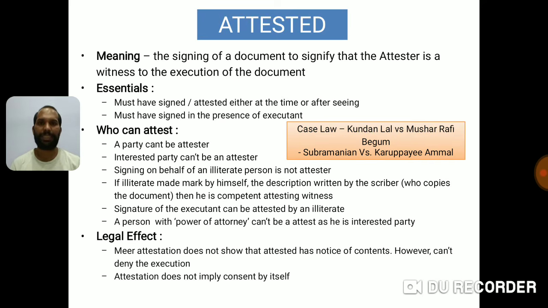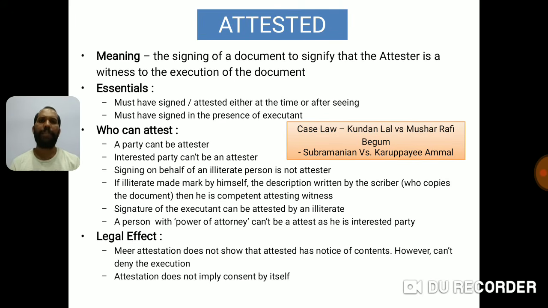Now, if somebody is the executant, then an illiterate can attest that. And a person with power of attorney can't be an attester. It's very clear, because the power of attorney is given to take the responsibility of the transaction. So he is definitely part of the transaction. He is a kind of agent, so he cannot do the attestation because he is an interested party for that particular transaction.